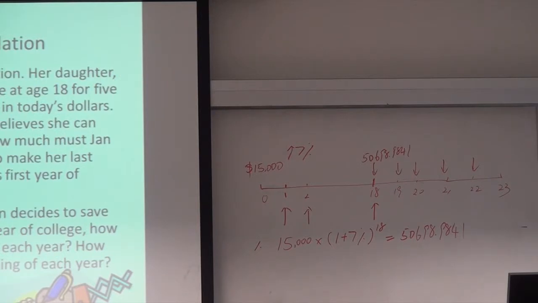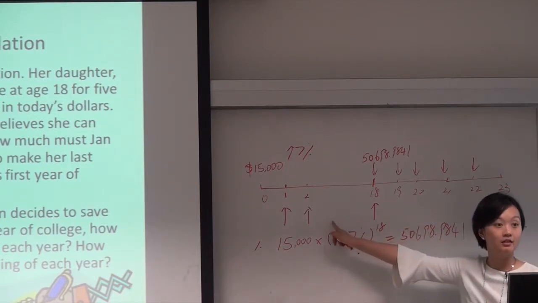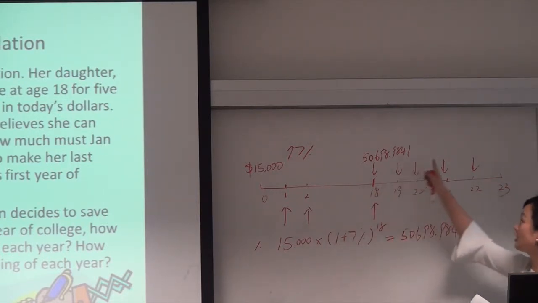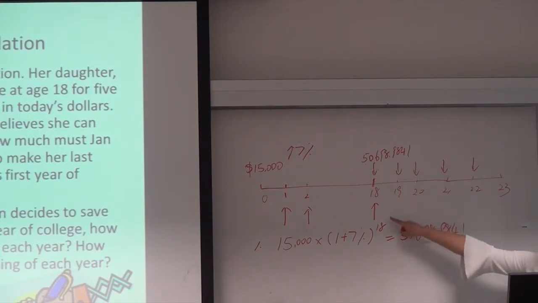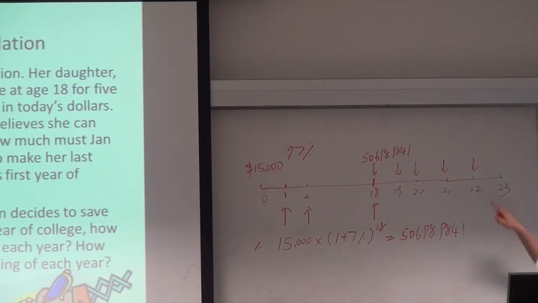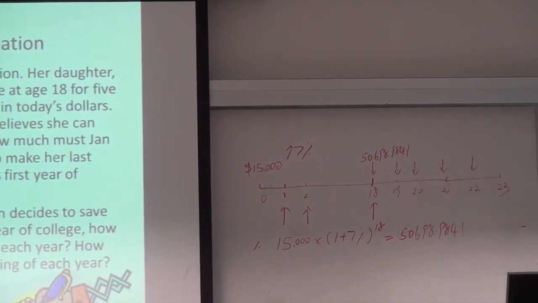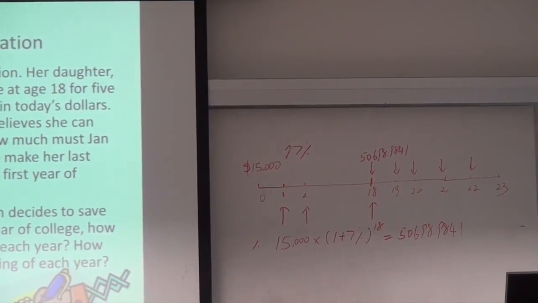I thought she would end all of her payments in the first year of college. So she wouldn't be making those payments 19, 20, 21. The last one would be 18. Well, sorry, you are talking about the savings. Oh, now we're talking about the payments. This is saving. Okay. Yeah, that's the saving payment, okay? So let's look at the present value of the 5 tuition payments.